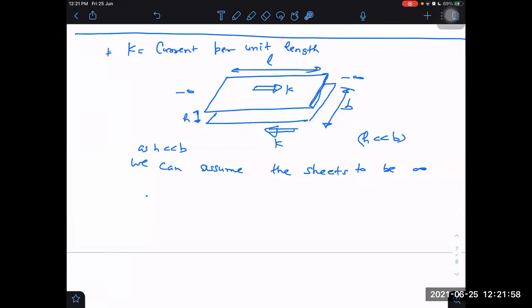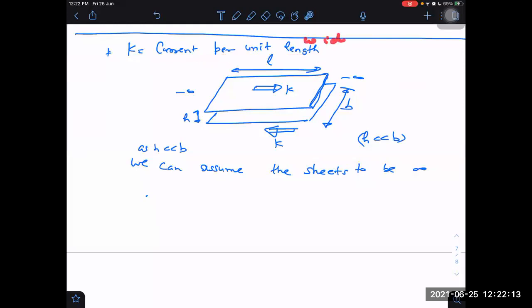Nobody will say such thing in the examination. So you should understand, when they are saying current per unit length, it automatically means which length we should take. We should take perpendicular length. So don't start looking for those words. Here I am trying to do it to make it more clear.